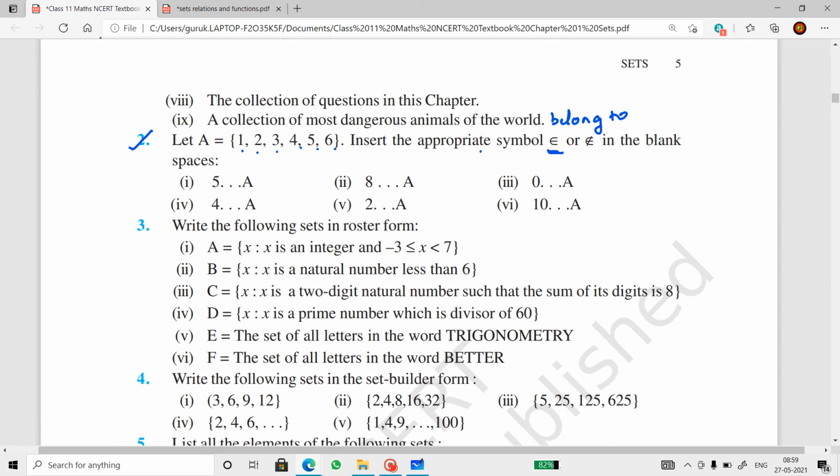And this one means does not belong to. So tell me, does 5 belong to this set? Yes. 5 is present in this set. So put the belongs to sign. Does 8 belong to this set? No, 8 does not belong to this set. Does 0 belong to the set? No, it does not belong. So put the appropriate sign and see whether it belongs or not.